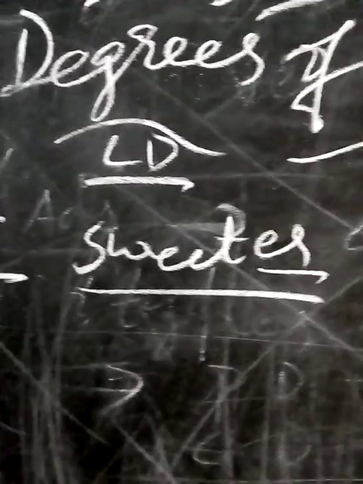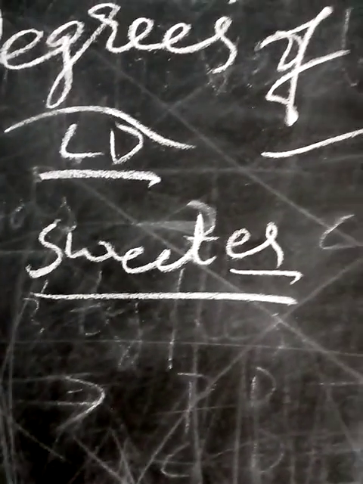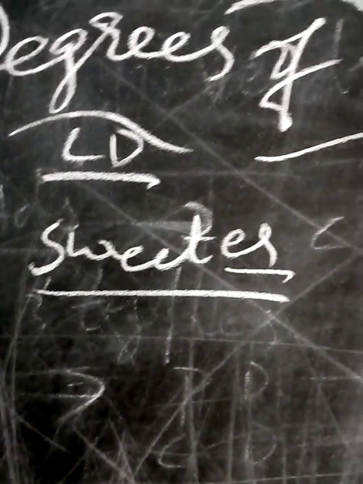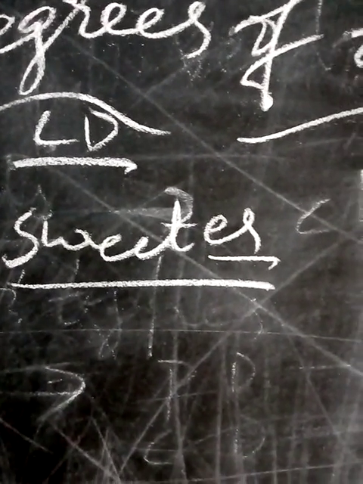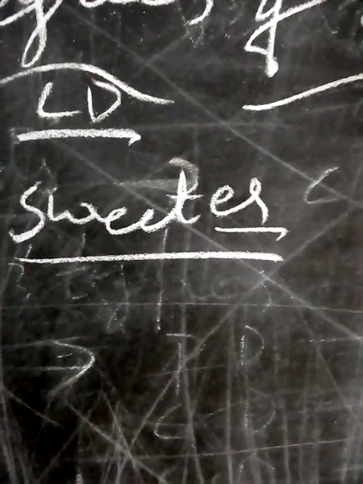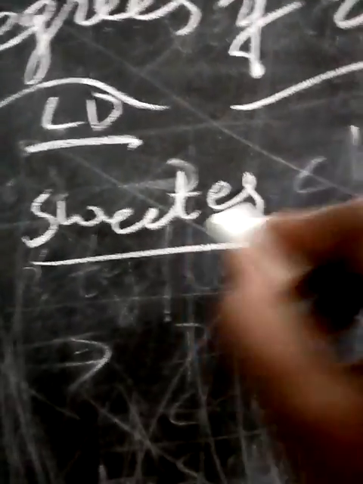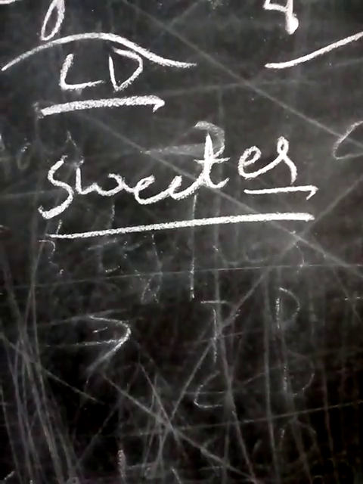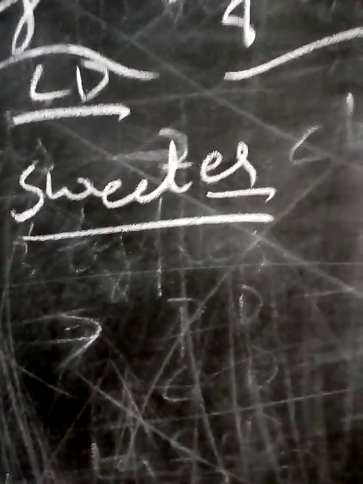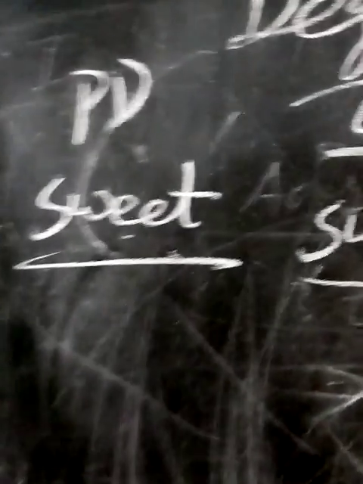All are adjectives only. How can we change them into different degrees of comparison? Positive to comparative, comparative to superlative. To this sweet, you just add est, it becomes superlative degree. Okay, do you understand it? Like this we have sweet, sweeter, sweetest. Like this we have many.